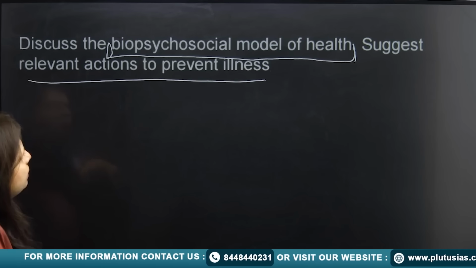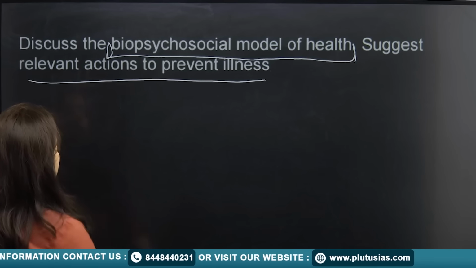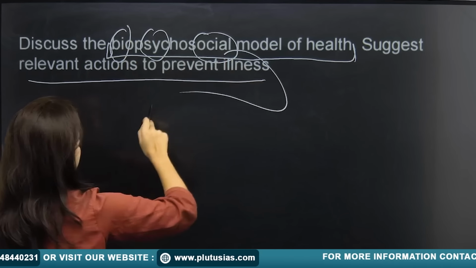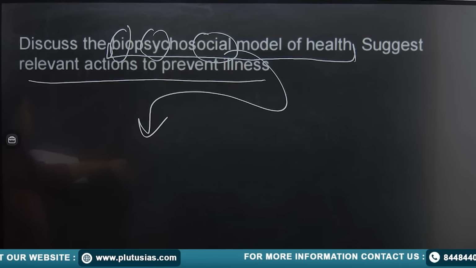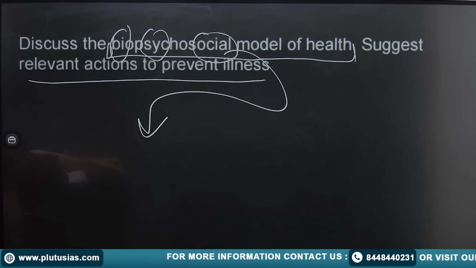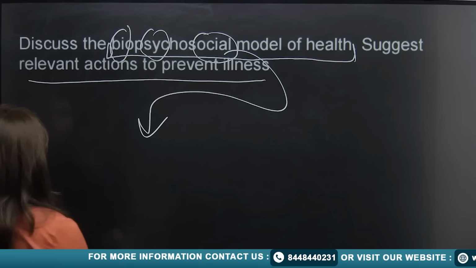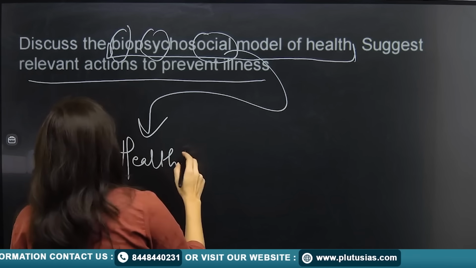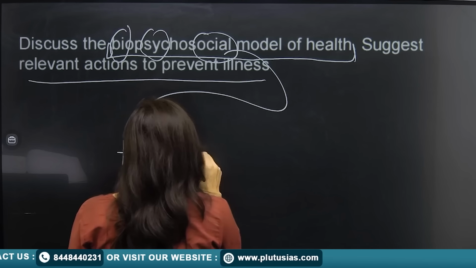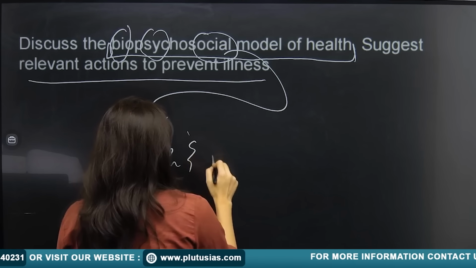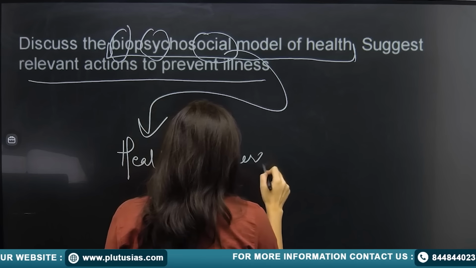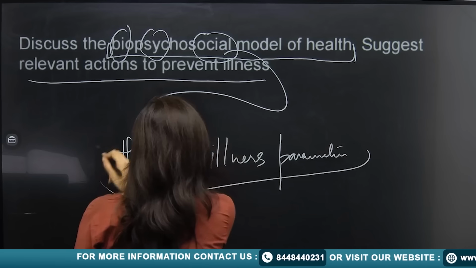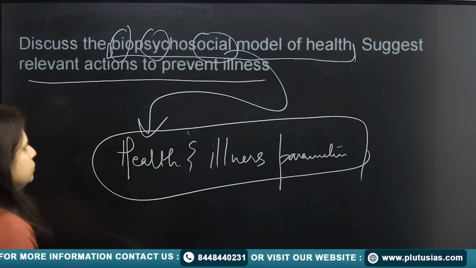That means this model of health helps you in understanding and addressing the health and illness parameters. Now what are those?